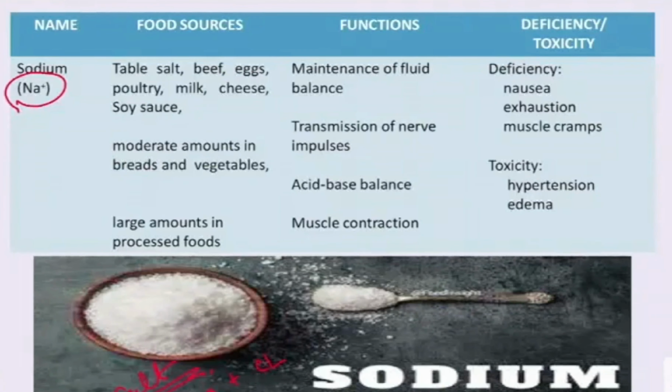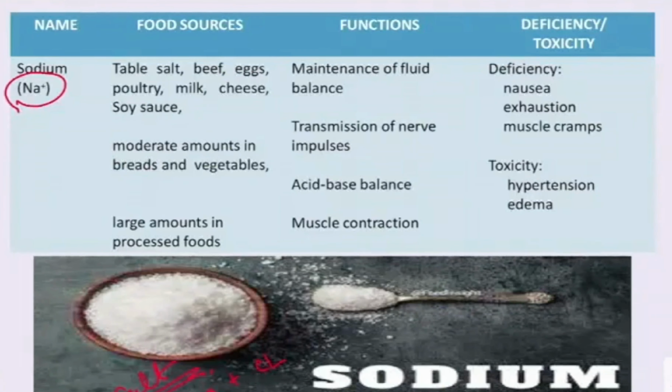Moreover, a moderate amount of sodium is present in breads and vegetables, and a large amount of sodium we are getting from processed foods like chips. By having different kinds of chips and snacks, we are getting sodium in a higher amount. So this is a small amount. By having this food, we are getting a small amount of sodium. This is the medium amount of sodium we are getting from the breads and vegetables, and a large amount of sodium we are getting from the processed food.